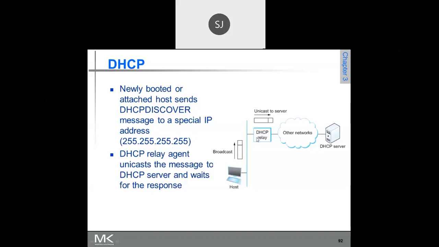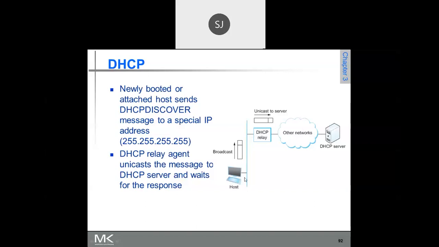Now the DHCP relay agent will be working on behalf of this DHCP server. It captures the broadcasted message and unicasts the message to the DHCP server. After receiving this discover message, the DHCP server sends its IP address: I am the DHCP server here.